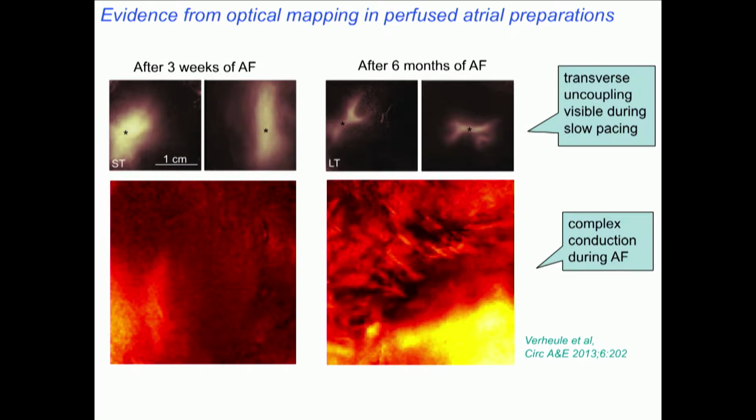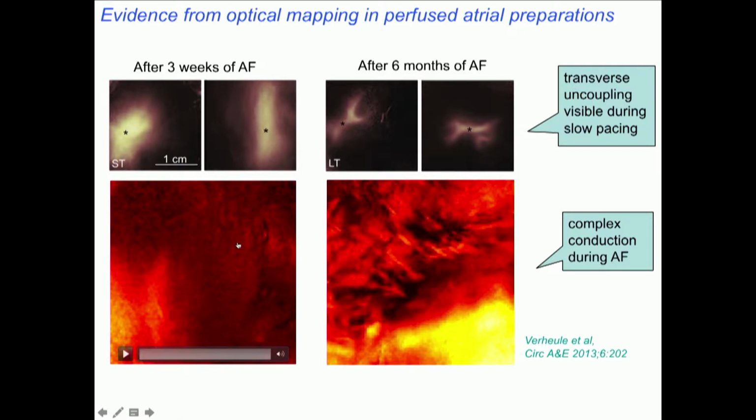After 6 months of atrial fibrillation, we see the effects of transverse uncoupling. Fibers have become separated in the transverse direction, but still conduct very well in the longitudinal direction. This uncoupling of fibers in the transverse direction translates into a more complex conduction during atrial fibrillation.